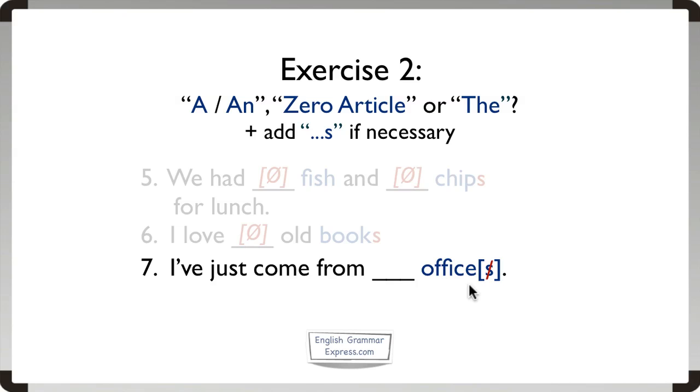Next question, are we talking about an office in general or in particular? Well, in this sentence, as I've said, it's probably my office I'm talking about, so it's a particular office. In that case, we should use the. I've just come from the office, and the person I'm talking to knows which office I'm talking about.